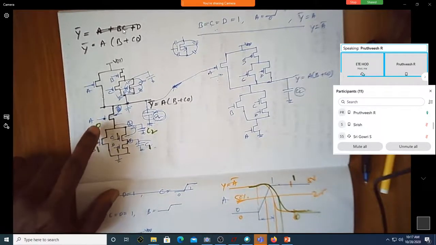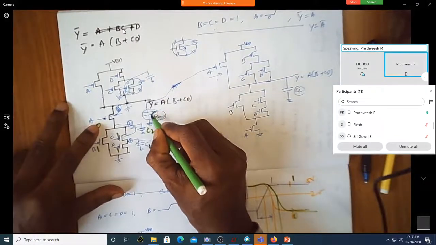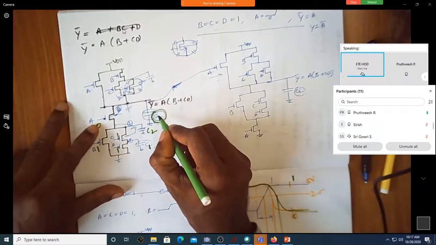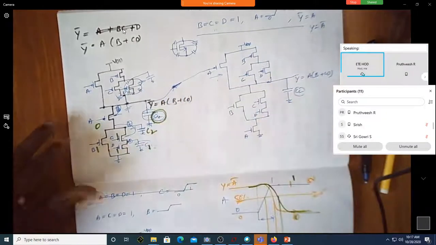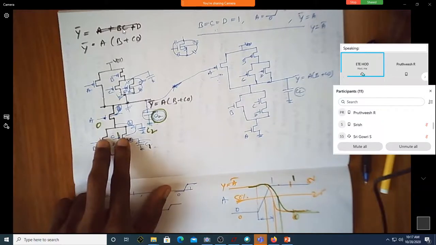So when this goes high, which one only has to discharge? That is the load capacitor. The charge stored in CL is all that needs to be discharged, because all these have already been discharged since there was a path already existing.